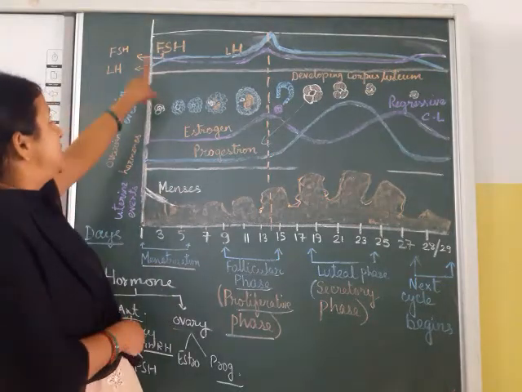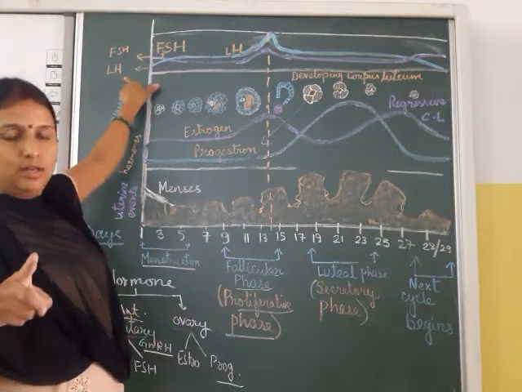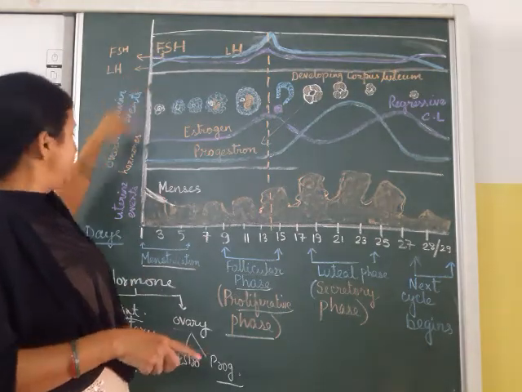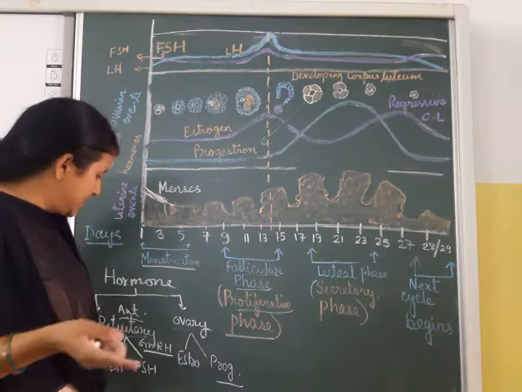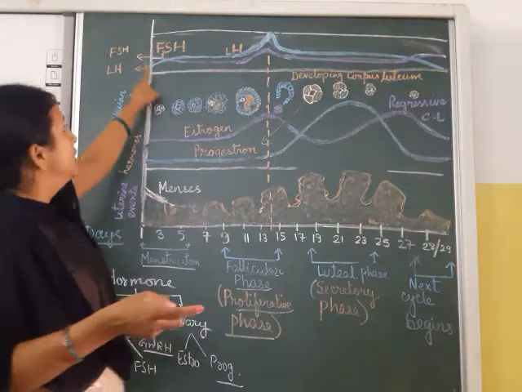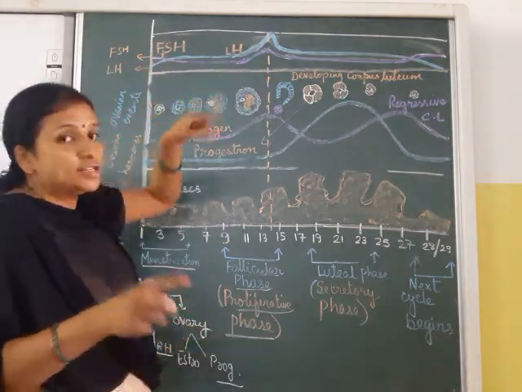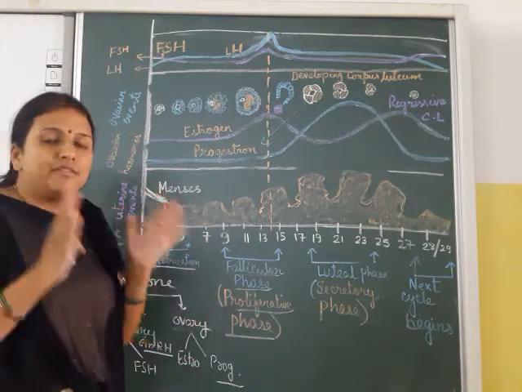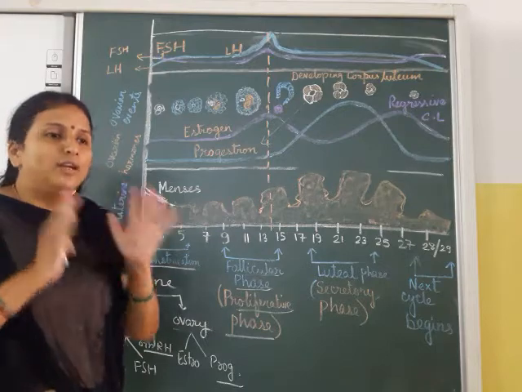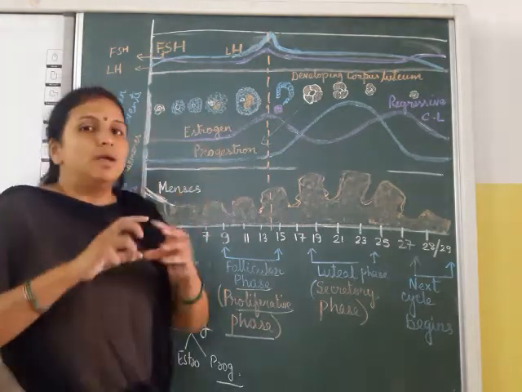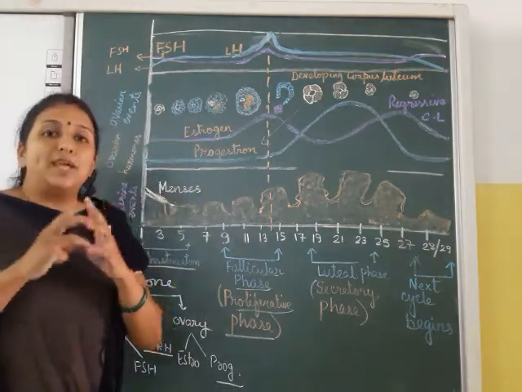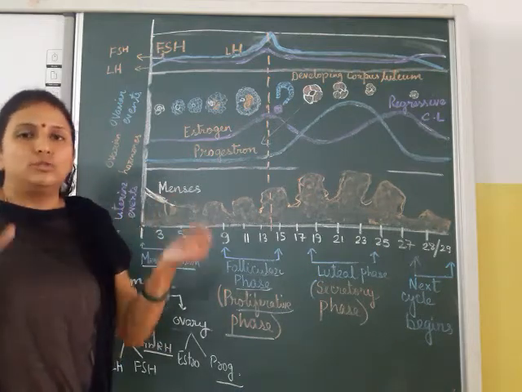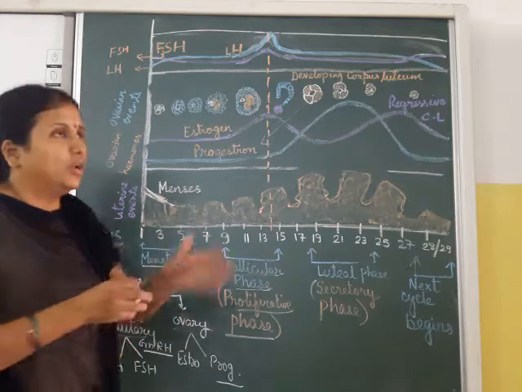Now LH and FSH, which are the pituitary hormones. The hypothalamus is releasing gonadotropin releasing hormone, due to which the pituitary is releasing LH and FSH. So what is the work of LH? It is luteinizing hormone, be very clear. Luteinizing hormone and FSH. Follicle stimulating hormone will always help in making the follicle or the maturity of the follicle. It has no other work. Making follicles and helping in their growth is the job of follicle stimulating hormone.